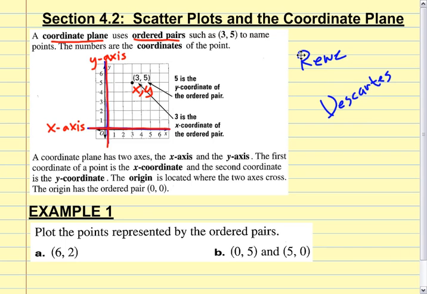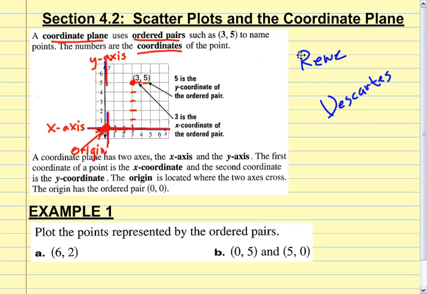Okay? Now, let's see. Coordinates are the numbers of the point. Do you see that what it's telling us, Aiden, is that if we start here at the origin, that is the place where everything originates, okay? If we start at the origin, to get to this point, we go 3 along the x-axis, 1, 2, 3, and then we go 5 along the y-axis, 1, 2, 3, 4, 5, and it takes us to the point.